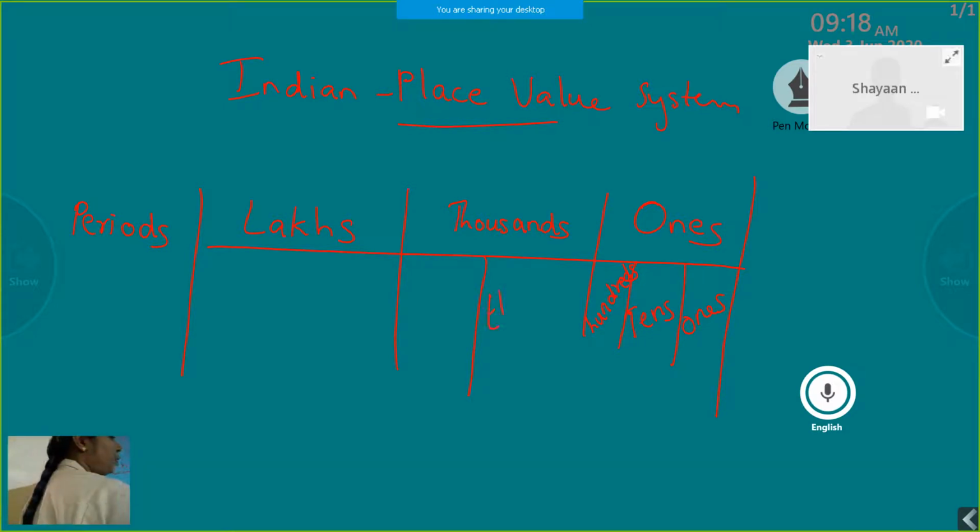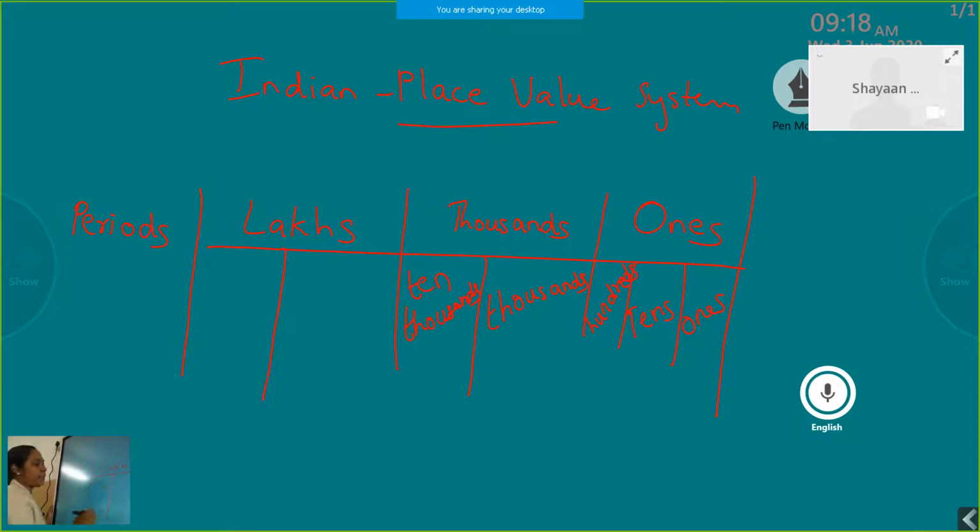The 2 places are thousands place and 10,000s place. So the thousands period is divided into thousands and 10,000s.